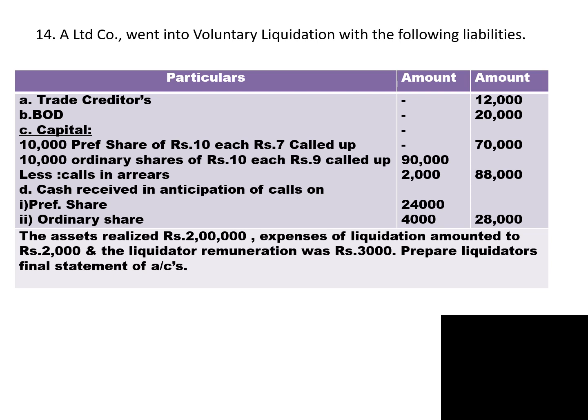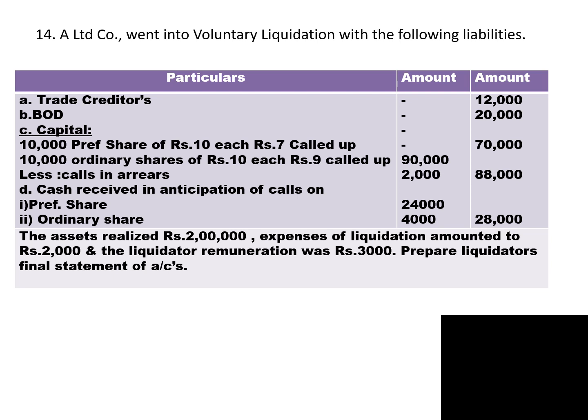In that we have calls in arrears 2,000. A few shareholders have failed to pay some amount of call money. Calls in arrears means when a shareholder fails to pay the call money. So out of 90,000, 2,000 is not paid by shareholders. So actual paid up capital is 88,000.